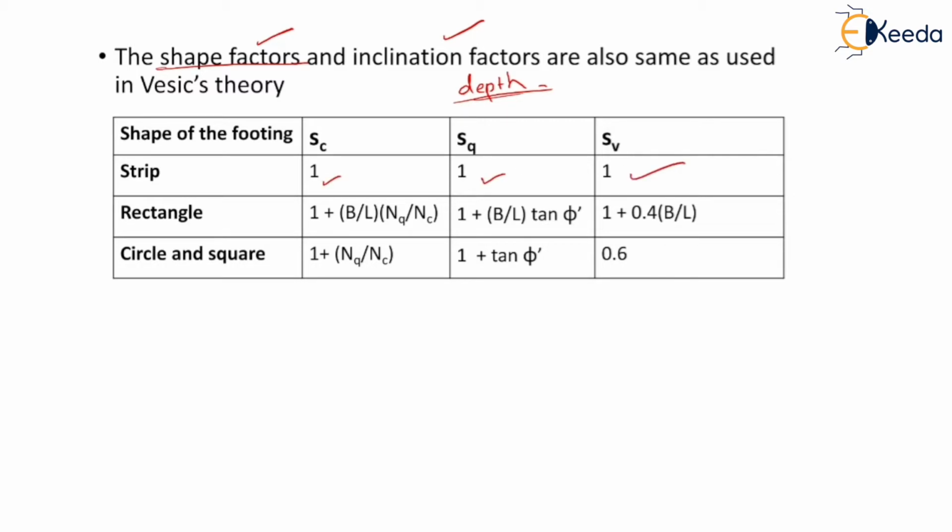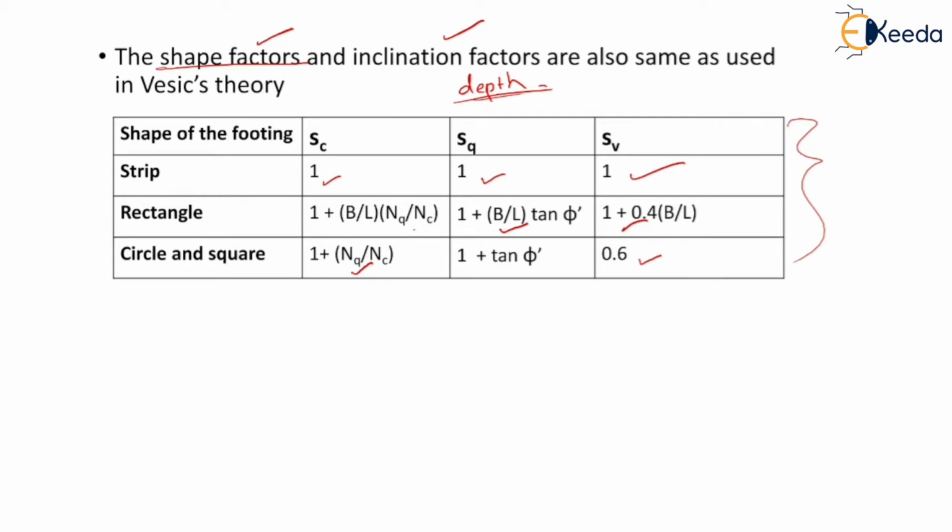For rectangular footing, value of Sc is equal to 1 plus B by L into Nq by Nc. Sq is 1 plus B by L tan phi dash, and S gamma is equal to 1 plus 0.4 B by L. For circular and square footing, the value of Sc is 1 plus Nq by Nc. Sq is 1 plus tan phi dash and S gamma is 0.6. So these are the similar formulas used in basic theory.